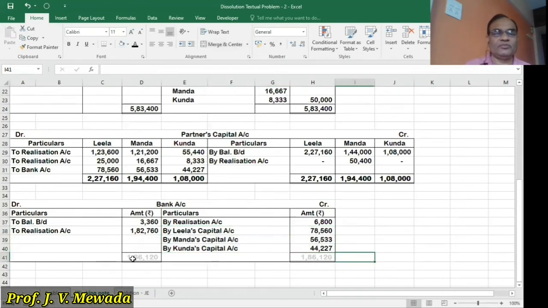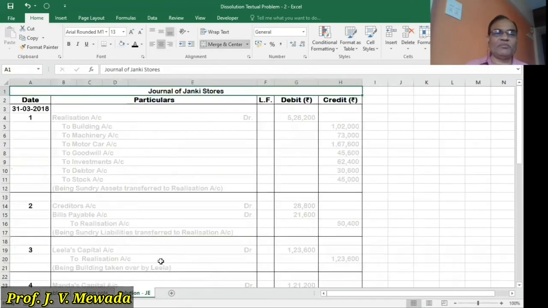And now the total of the debit side is 1,86,120, and the total of the credit side is also 1,86,120. So this is the way we are solving the sum, as I solved sum number 1. Okay. Now, once this working note is over, we will proceed to prepare journal entries.